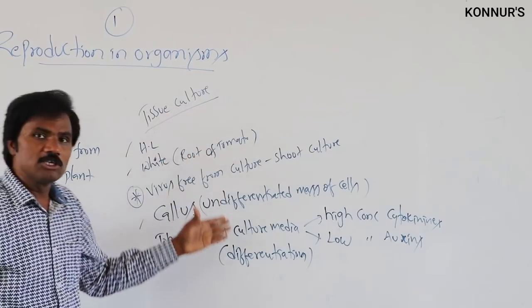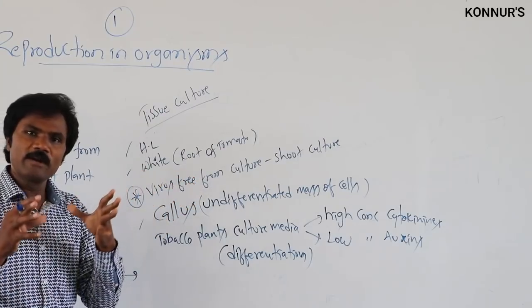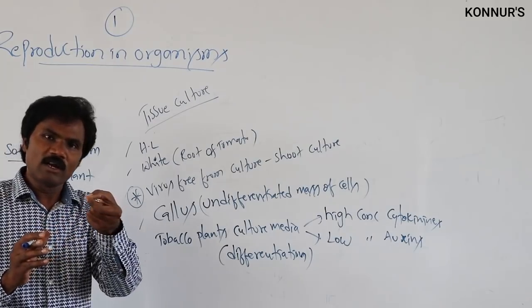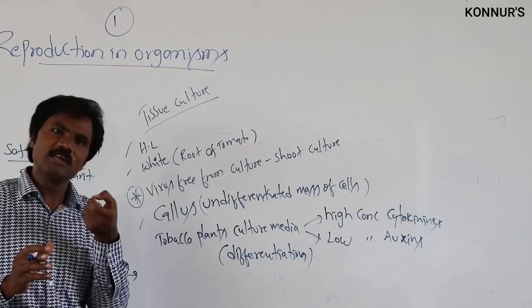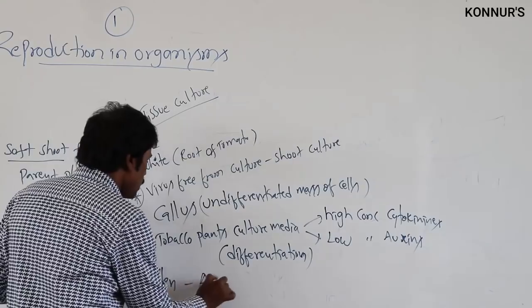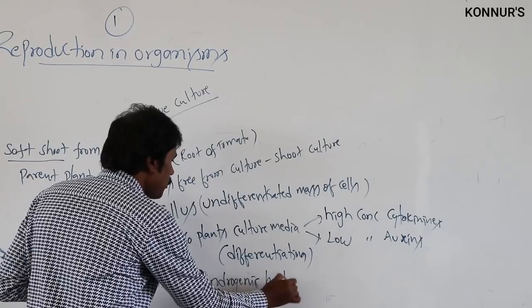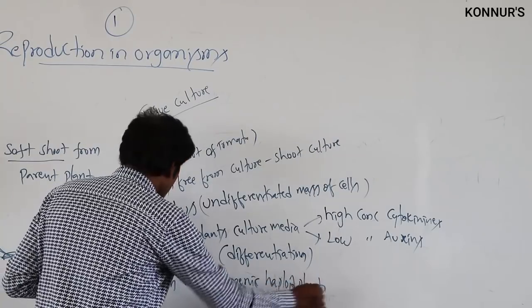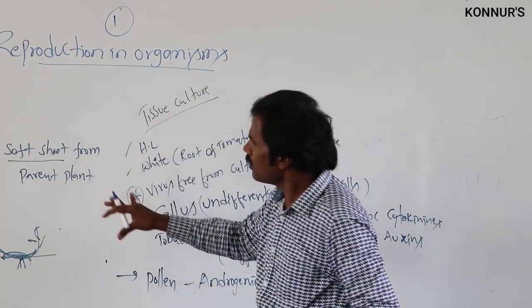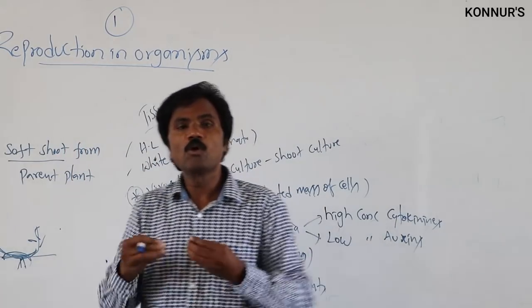Then, in tissue culture, especially in culture media, haploid plants can be propagated. Normally one takes pollen grains, which give androgenic haploid plants. If you take the pollen, we call them androgenic haploid plants. Normally these plants only are taken. Then one more point: in grafting, why can't we do grafting in monocot plants?